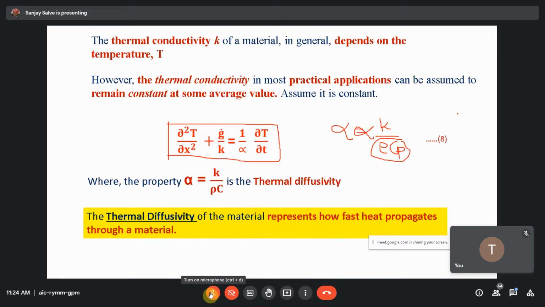That is, we use that ceramic material for that purpose. Okay, so here the concept of thermal diffusivity is clear, I hope so.